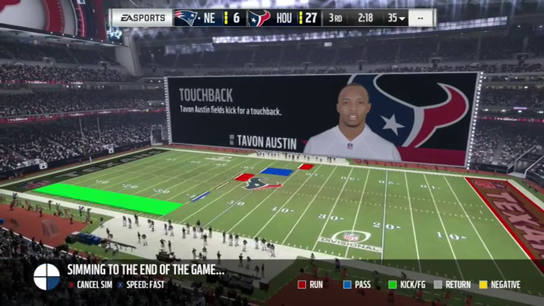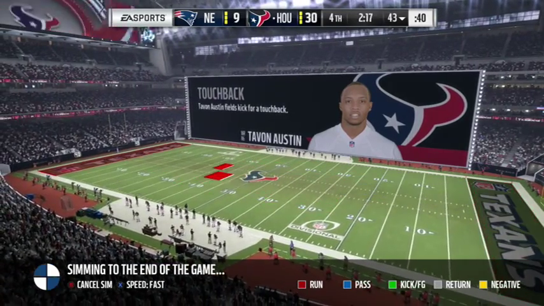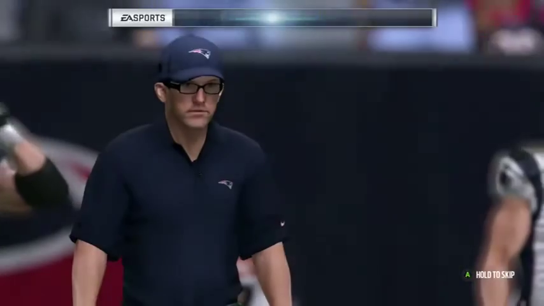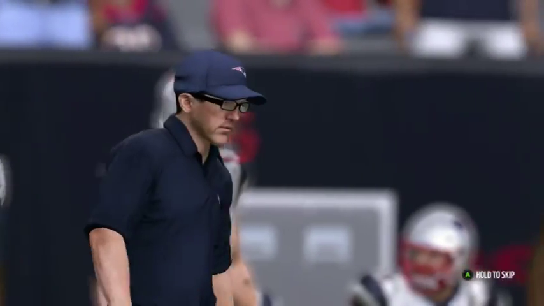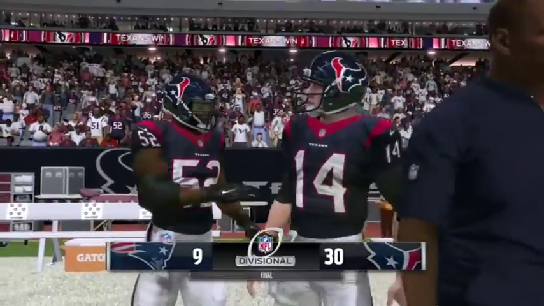In the third quarter, I am winning 27-9, and I'm probably going to run away with the win. Looks like I get a field goal. 30-9 is your final in this divisional game in year number 1, and we are moving on to the conference championship.